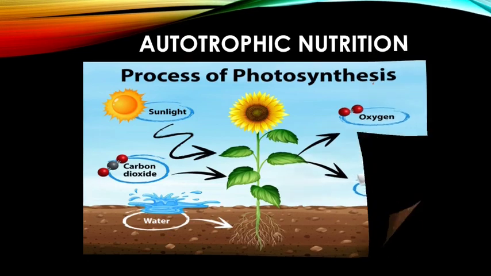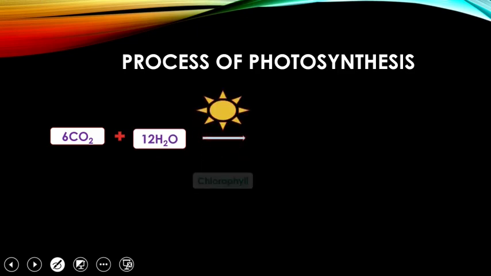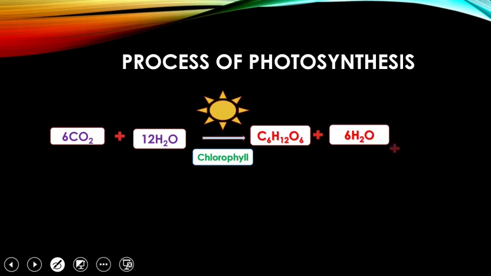Let us again revise autotrophic nutrition. A special type of autotrophic nutrition is photosynthesis. Here, carbon dioxide is taken by the green plants from the atmosphere. It is mixed with water molecules which are obtained by the plants from the soil. In presence of sunlight, with the help of the chlorophyll pigment, food is formed in the form of glucose. Along with glucose, some water is released and oxygen gas is evolved.